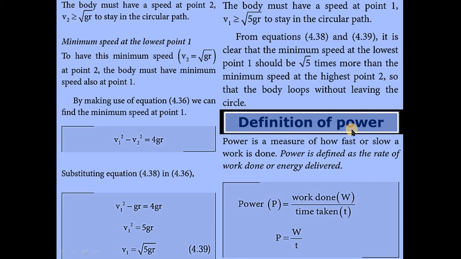Definition of power. Power is defined as the rate of work done or energy delivered. This is an important 2-mark question. Please note it down. Power is defined as the rate of work done or energy delivered. So what is the formula for power? Power P is equal to work done W divided by time taken T. So P is equal to W by T.